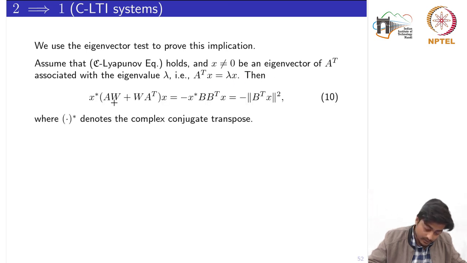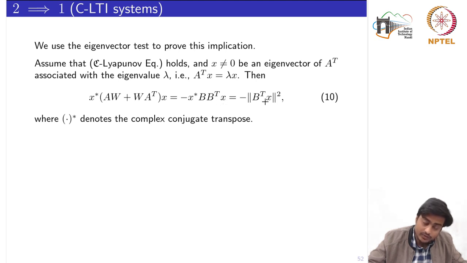Then, looking at the left hand side of the Lyapunov equation, which is a matrix, and it is an assumption that W satisfies this equation, I can write it in the quadratic form x star times this matrix times x, which is equal to minus x star B B transpose x.